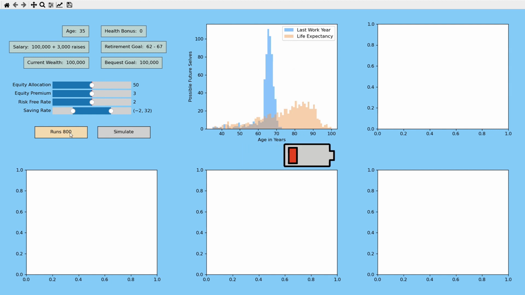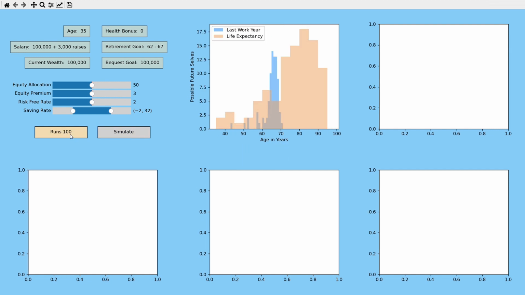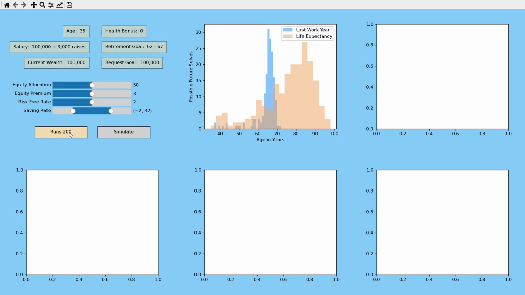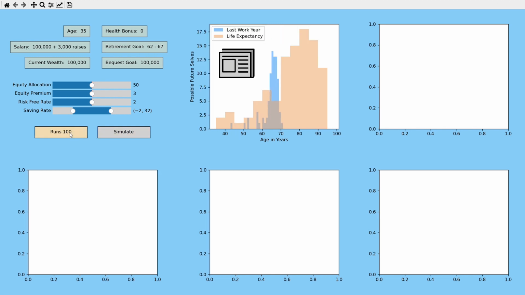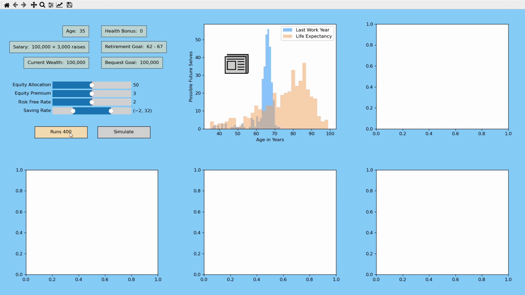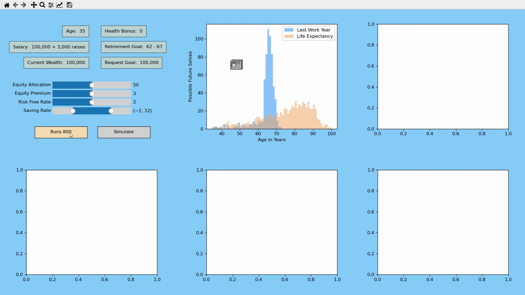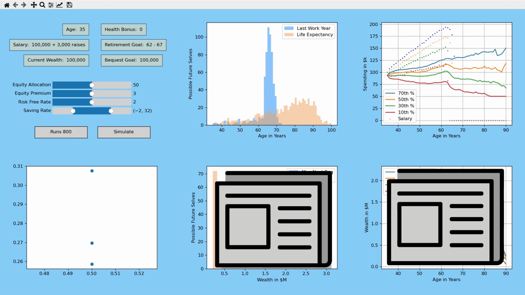The simulation first calculates their expected lifespan and the probability of disability. The simulation will calculate hundreds of possible lifetimes for them. And the more we push the runs button, the more possible lifetimes it will calculate. Then when we press the simulate button, their salary and spending are calculated. The salary in the dotted lines is expected to increase at the 3% rate, but that's only an average. The simulation takes a distribution, so their raises could be better or worse than the 3%.